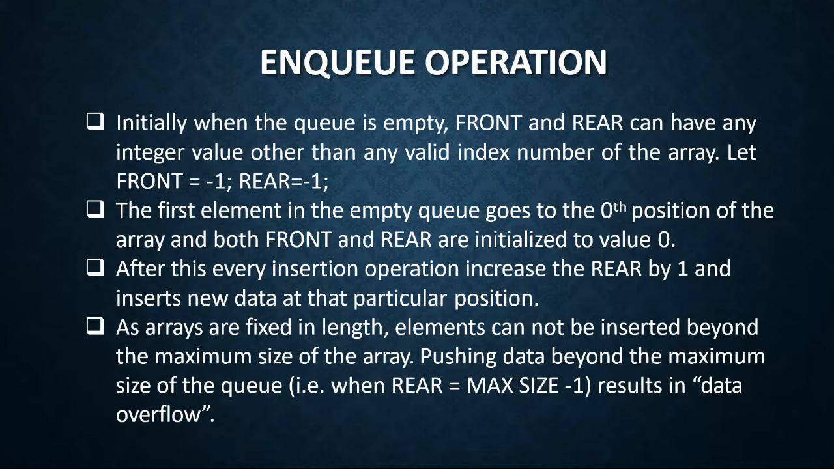Initially, when the queue is empty, front and rear can have any integer value other than any valid index number of the array. Let front be -1, rear be -1. The first element in the empty queue goes to the 0 position of the array, and both front and rear are initialized to the value 0. After this, every insertion operation increases the rear by 1 and inserts new data at that particular position. As arrays are fixed in length, elements cannot be inserted beyond the maximum size of the array. Pushing data beyond the maximum size of the queue results in data overflow.